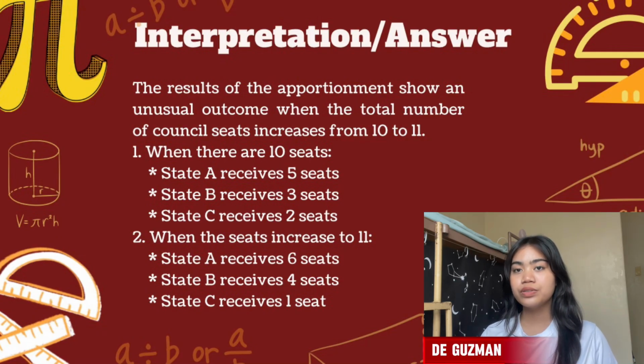So, the results of the apportionment show an unusual outcome when the total number of council seats increases from 10 to 11. When there are 10 seats, State A receives 5 seats, State B receives 3 seats, and State C receives 2 seats. When the seats increase to 11, State A receives 6 seats, while State B receives 4 seats, and State C receives 1 seat.